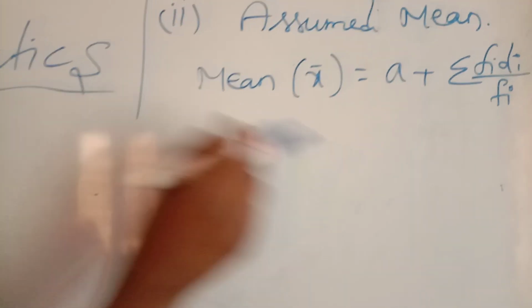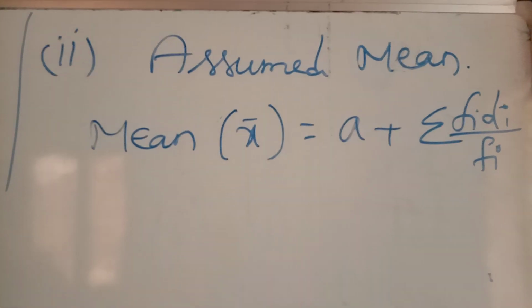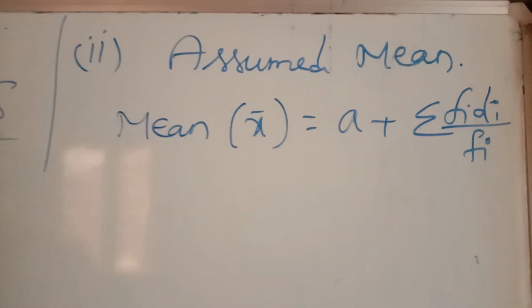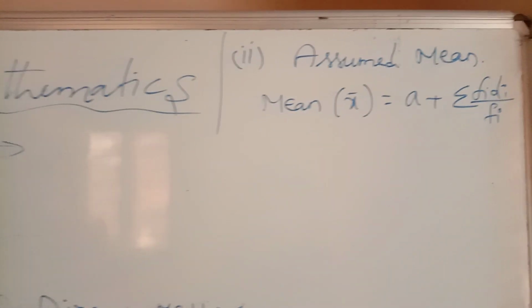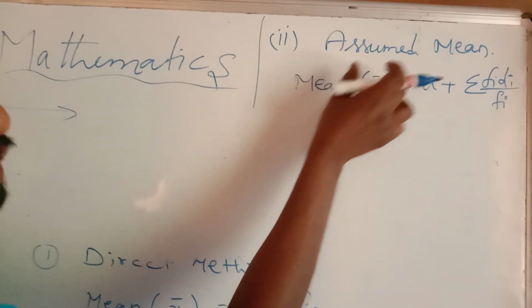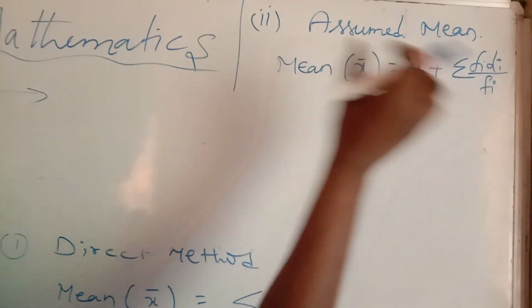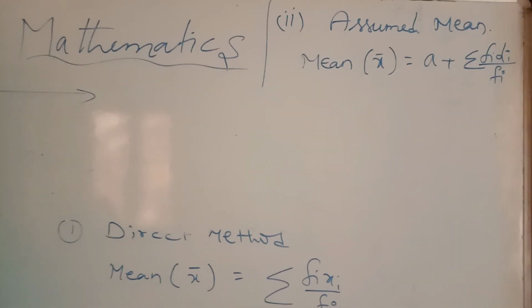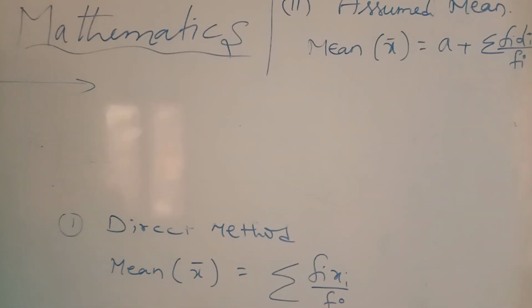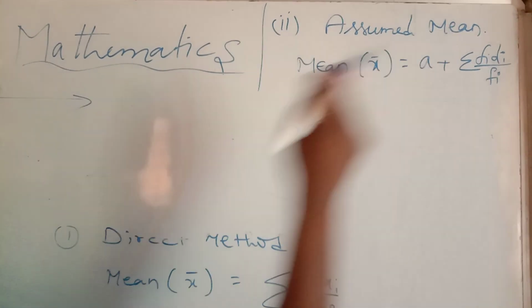In this also he will ask one compulsory question: write the formula for the mean by the assumed mean method and explain the terms in it.